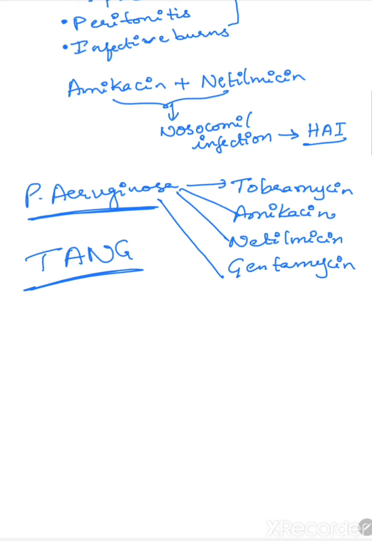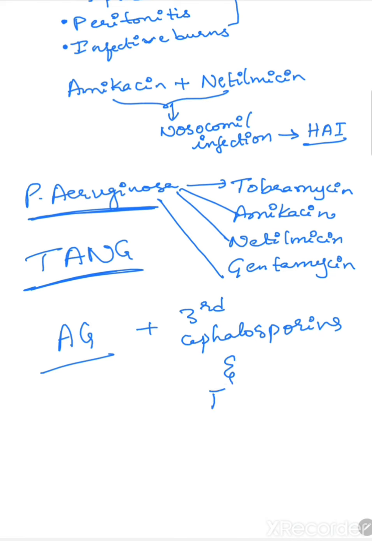These drugs are effective against the infections caused by Pseudomonas aeruginosa. Generally, the aminoglycosides are used in combination with third generation cephalosporins and also fluoroquinolones. While combining these drugs, they will be effective against the gram negative bacillary infections.